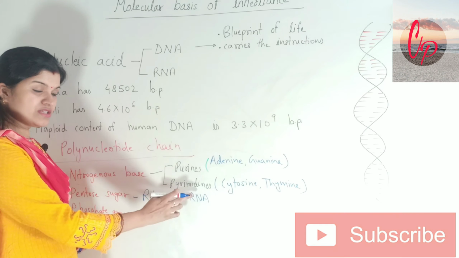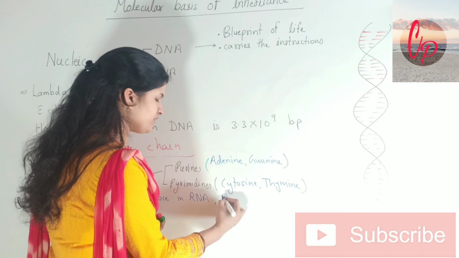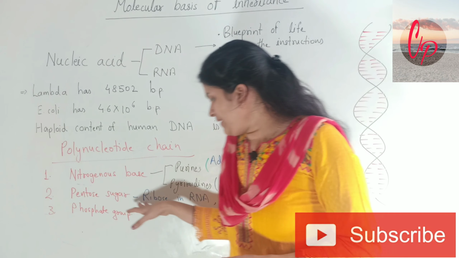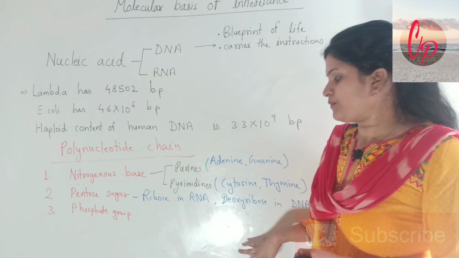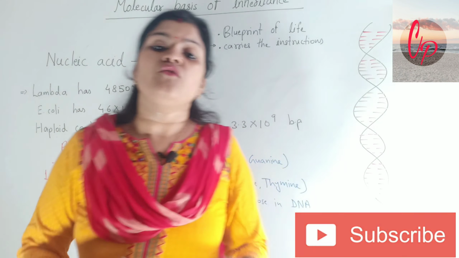So ribose in RNA, and when we are talking about DNA, it will be deoxyribose in DNA. Pentose means pentagonal structure, it will show, but it will be ribose in RNA and deoxyribose in the case of DNA. And the very third one will be the phosphate group.